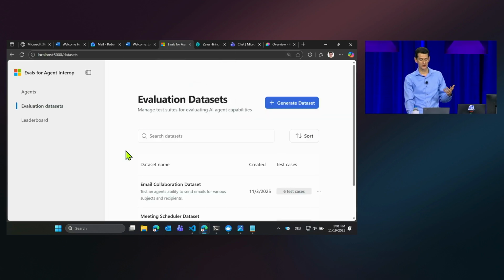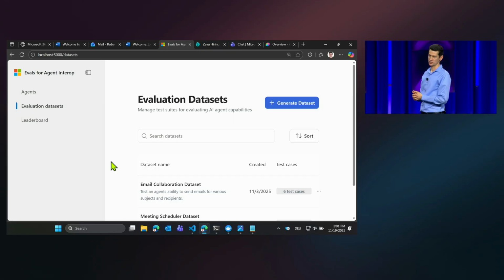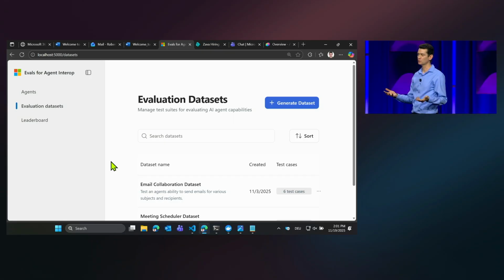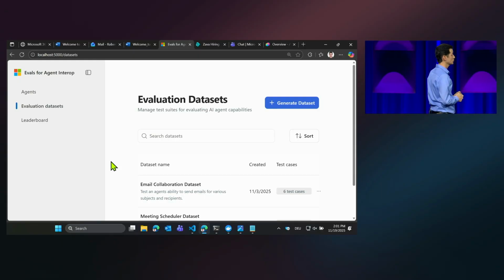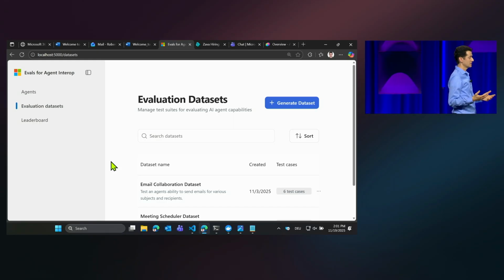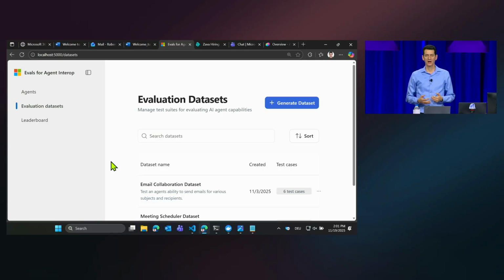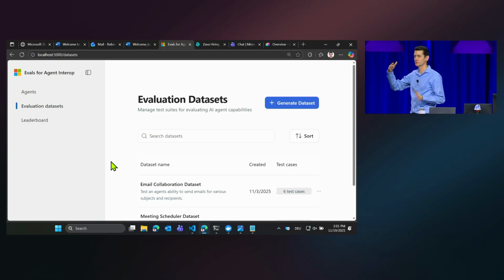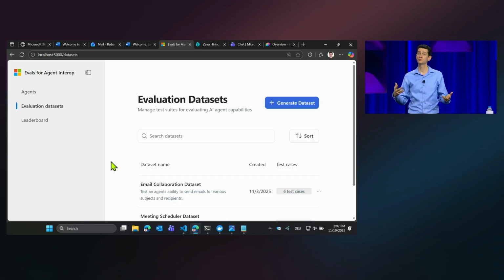There's always this hot topic of evals. You want to do systematic evaluation. You want to find out how well your agent is performing in realistic tasks. And so one of the things we are also doing is making available evals for agent interoperability. And as you've seen, we have a set of about 12 MCP servers we have released this week. There will be more coming.